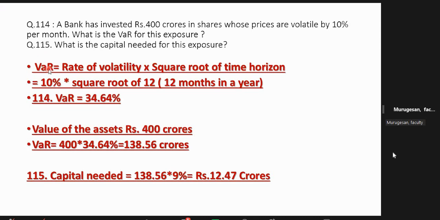So here they have given this. Sometimes they will give the rate of volatility per month. What is the rate of volatility per day? Then square root of 30 only, or 25. The formula is the same. You want any question on that? That I have not framed. Sometimes they will give the rate of volatility per month and ask for the rate per day, so again you have to divide by the square root of that number of days.